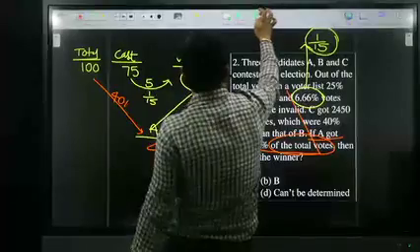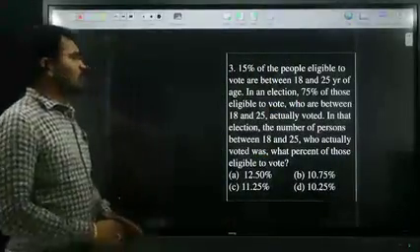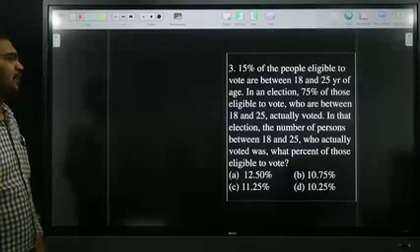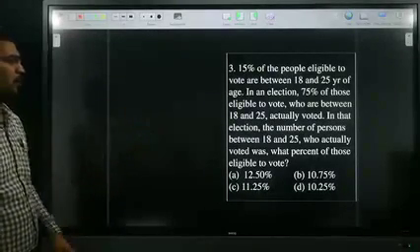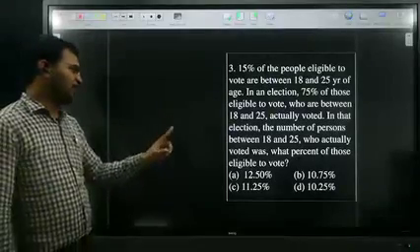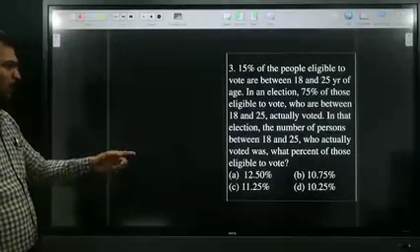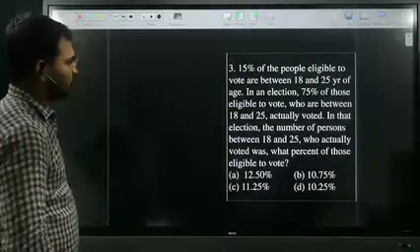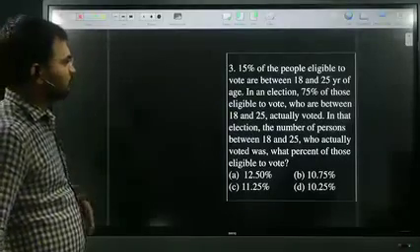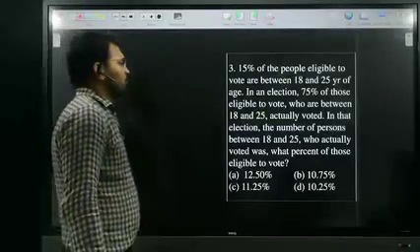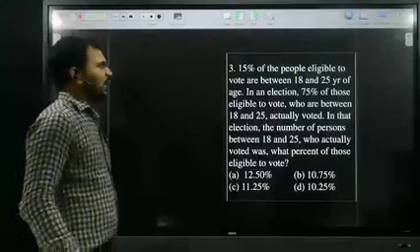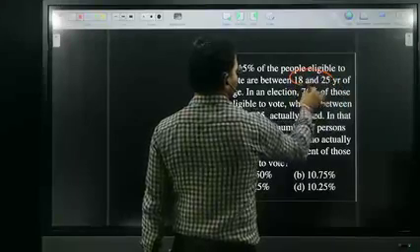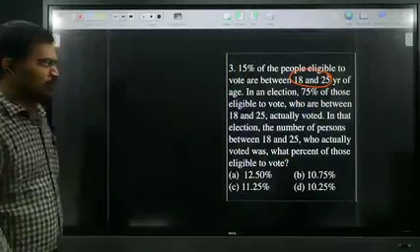So the next question is: 15% of the people eligible to vote are between 18 and 25 age in an election. 75% of the eligible to vote who are between 18 and 25 actually voted. In that election, the number of persons between 18 and 25 who actually voted was what percentage of the total votes? Look at me over here. The age gap between 18 and 25.